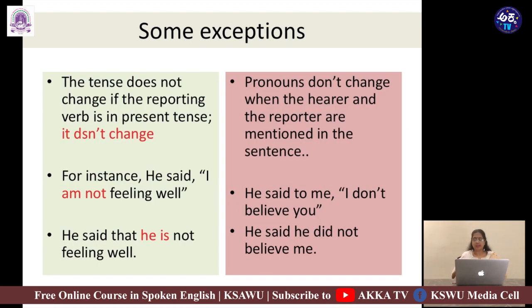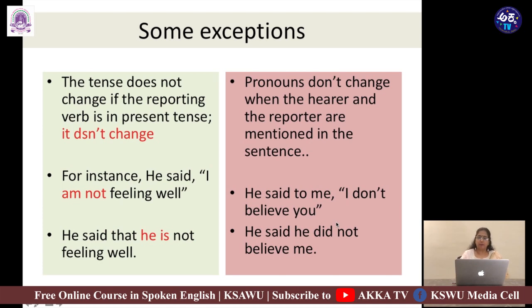But there are some exceptions to all these rules. Sometimes when the person who is reporting is being used in the indirect, the tense doesn't change to past tense. Let's look at this sentence. He said, I am not feeling well. Now this is in present continuous. But if I convert it to indirect, it doesn't become past. So the sentence remains, he said that he is not feeling well.